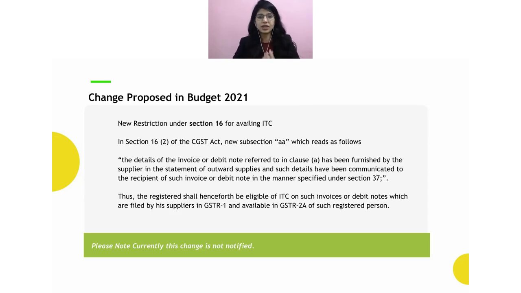Till now this is still not notified. But obviously this is important if we talk about rule 36.4, because anyhow this rule 36.4 in itself will go away, because then the condition of this 10% will not even be relevant, because in the section itself they have introduced that the supplier is required to upload the document in the GSTR 1, which will be reflected in your 2A and 2B. Then only you can go ahead and claim the ITC. That is what this change proposed, and this is yet to be notified.